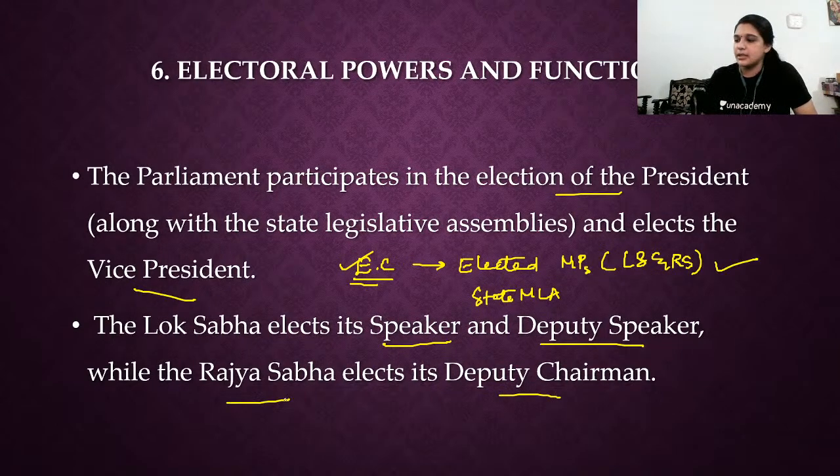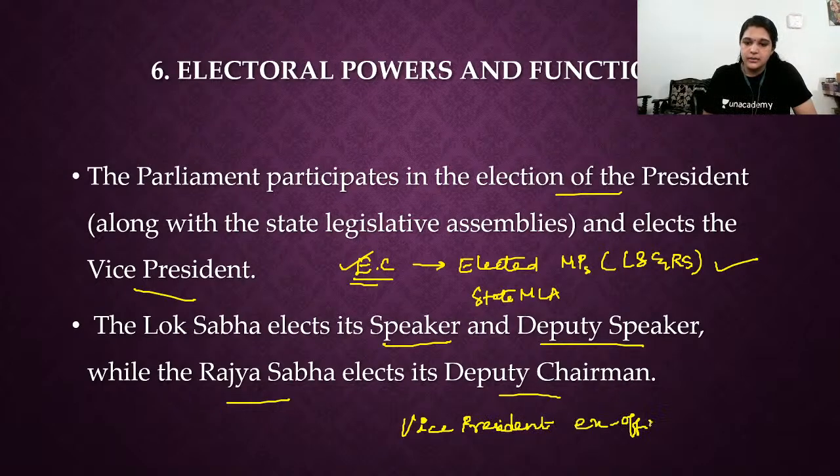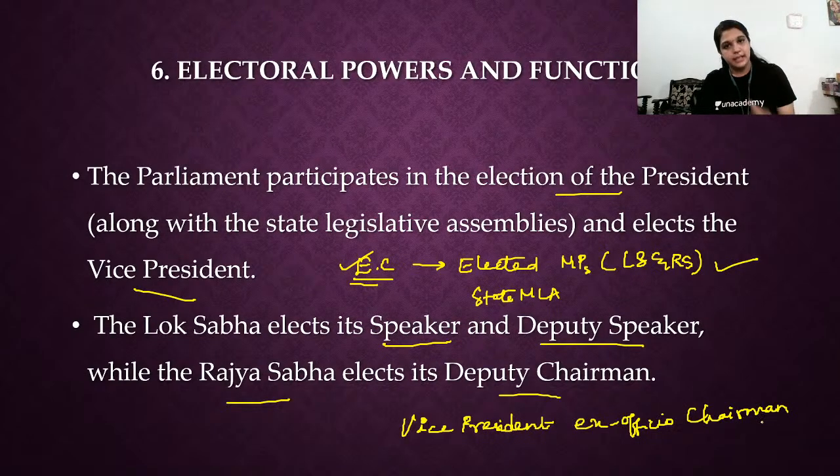Why not the Chairman of Rajya Sabha? How is the Chairman of Rajya Sabha selected? Can someone tell me? Yes, the Vice President is the Chairman of Rajya Sabha. The Vice President of India is the ex officio Chairman of Rajya Sabha, which means he is not elected from within the Parliament. He is elected, having a separate electoral college.